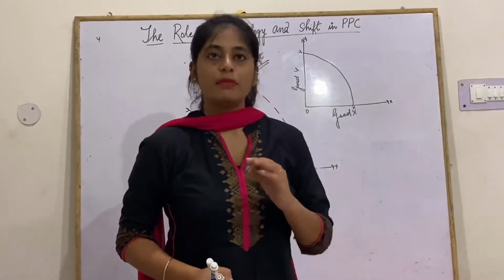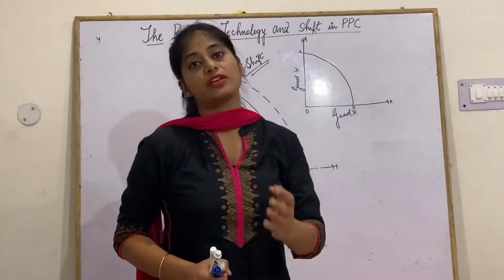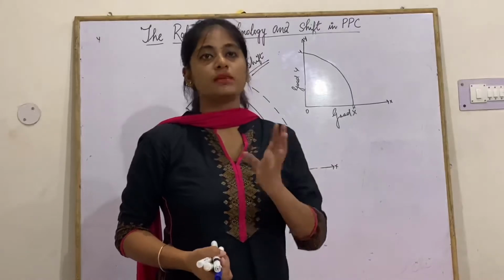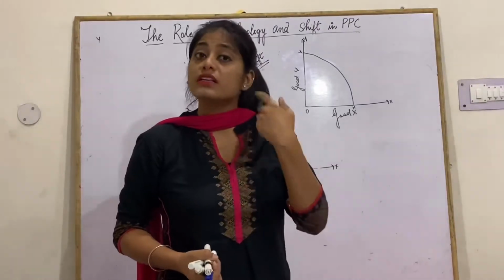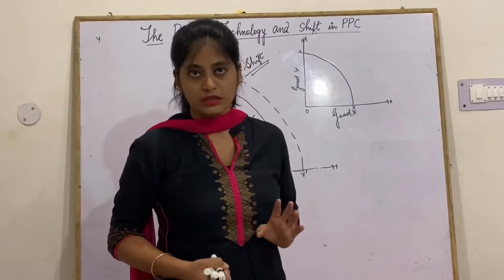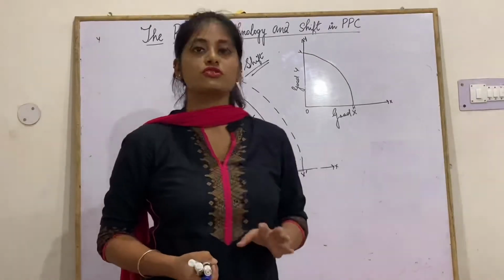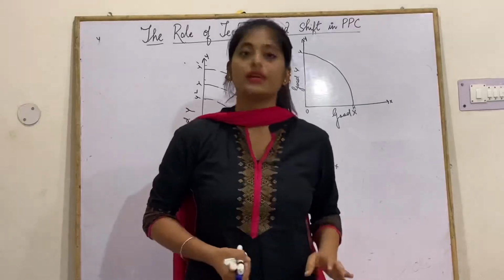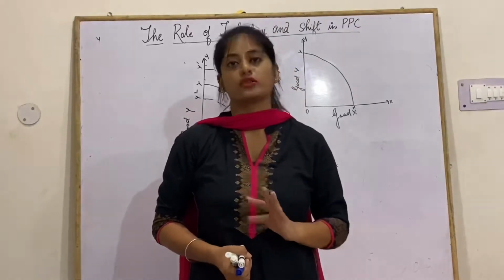Is it clear? But it is not increasing the productivity of y. There are such technologies which help in the increase in the production of any one commodity, because we have studied in the assumptions of PPC that resources and technologies are not equally efficient in producing both the goods together.